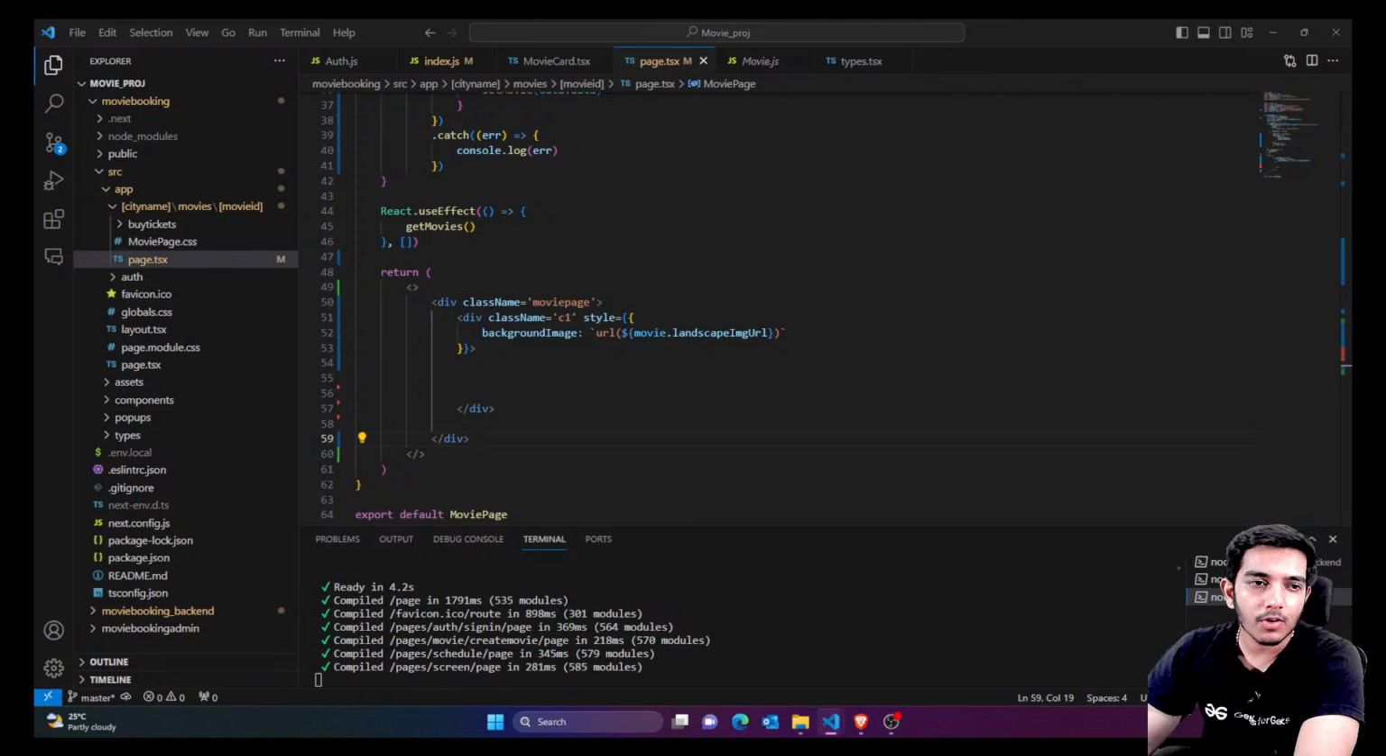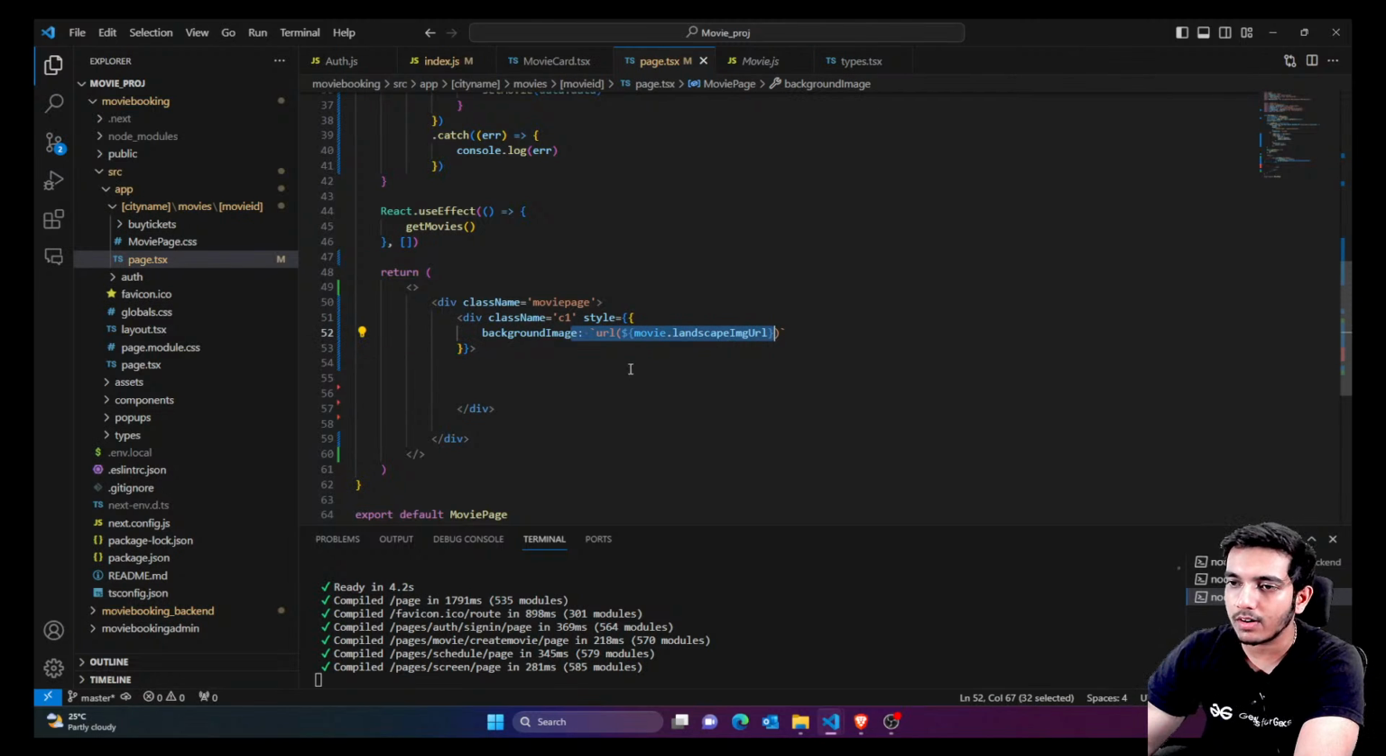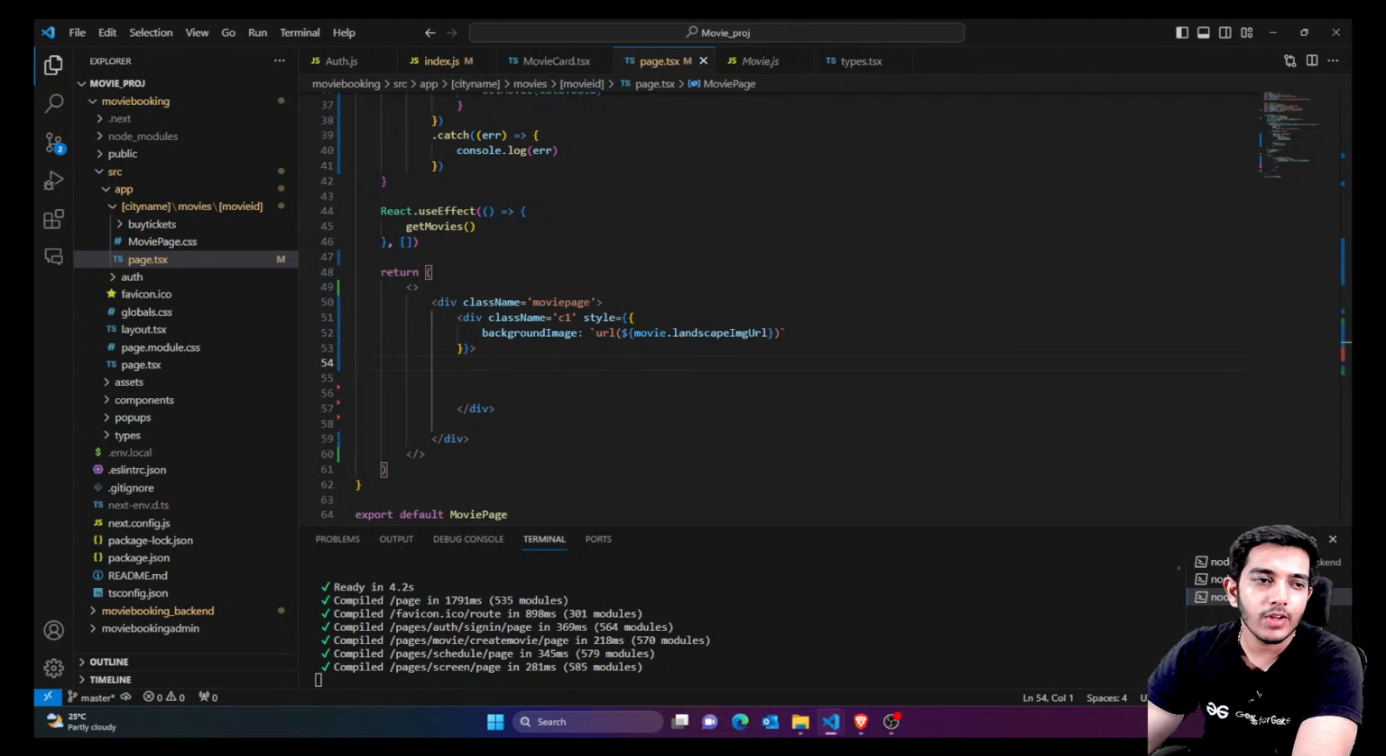Let's talk about the C1 section. We already created this section. First of all, the C1 section has this background image as landscape URL. I just added this, that means a complete landscape image. Actually, we had three sections here. Inside C1, we actually had C11.